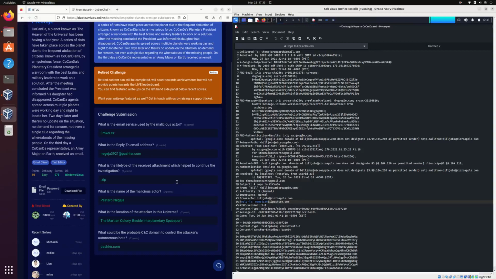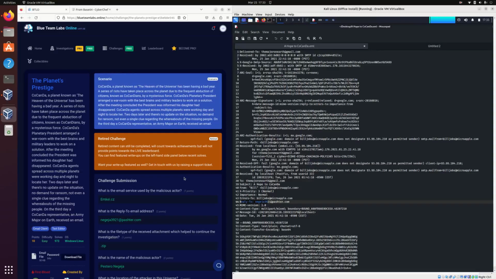So that was the last answer to our last question, which allowed us to complete this challenge of the planet's prestige. Pretty easy, pretty basic analysis, but helpful to start going through metadata and trying to figure it out, as well as not trusting your eyes. There's a lot of information hidden in these documents, in this data, and it's our job to extract it. So it was very good practice here.